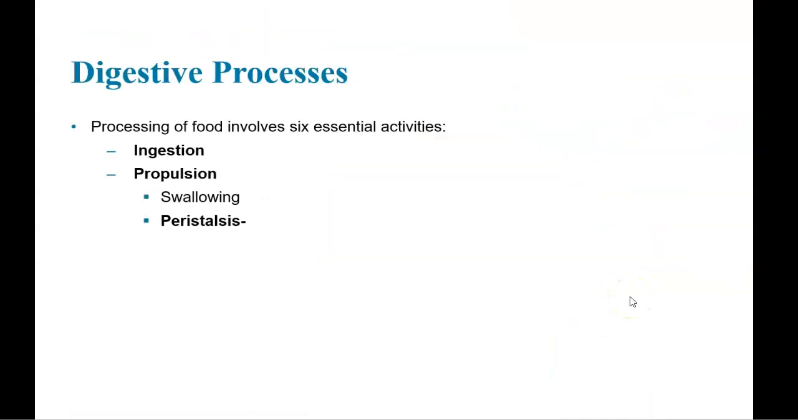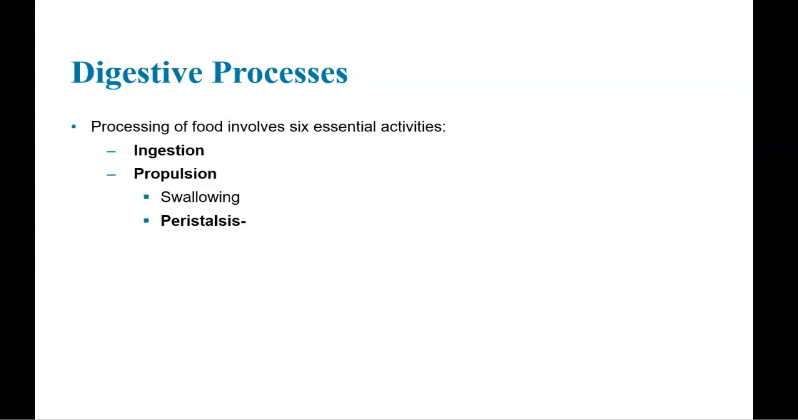The digestive process involves 6 essential activities. So there's ingestion. That's when you put the food in your mouth, you chew it, and also the food is mixed with saliva. And some initial digestion is occurring also for some of the food substances. So things like carbohydrates. There's enzymes in your saliva that actually begin the digestion of carbohydrates. But for the most part, it's just breaking down the food, mixing it with saliva, and churning it.